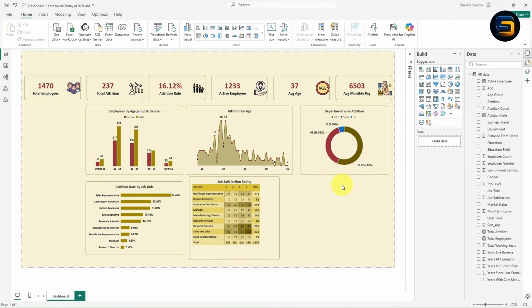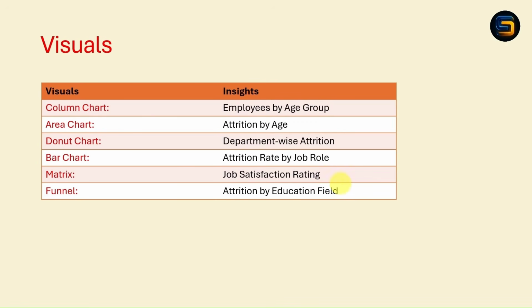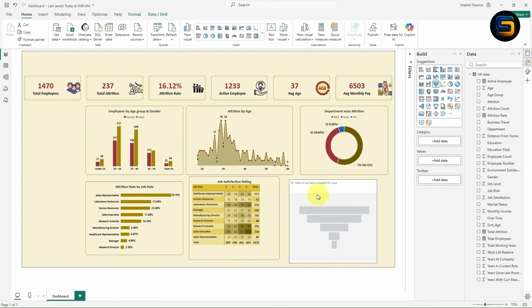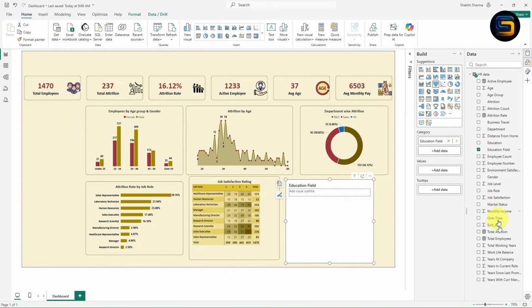Now let's see the last and final visual of this dashboard. The last chart is a funnel chart. We need to find the insight attrition by education field. So let's see how we can create a funnel chart. If you notice carefully, this is a funnel chart. Once you click on this, you will get the funnel chart. Now you need to drag the education field inside the category and drag total attrition inside the value.